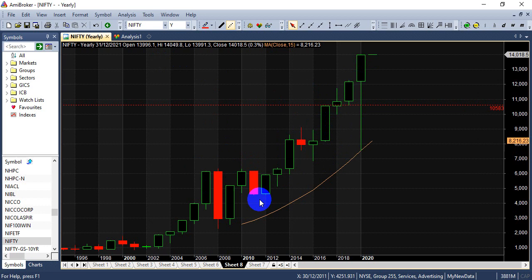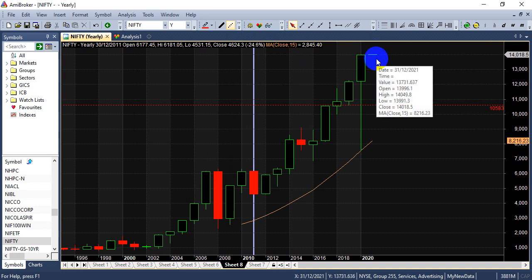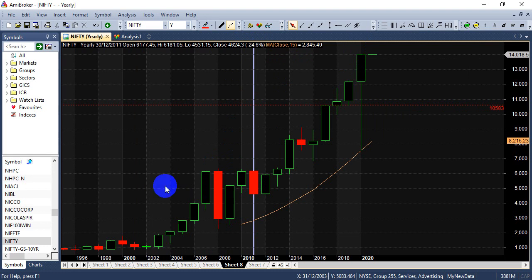Now, an important characteristic in this yearly chart is that we will be starting 2021. If you see here, the last year, which was 2001, we had a negative close of almost 16%. Then the next decade, which started in 2011, again we had a negative close of 24%. So this year, going by the history, we can see some good correction in the market in the tune of 16 to 24 odd percent. It has happened last year. So be prepared for that, and the rally can even continue.